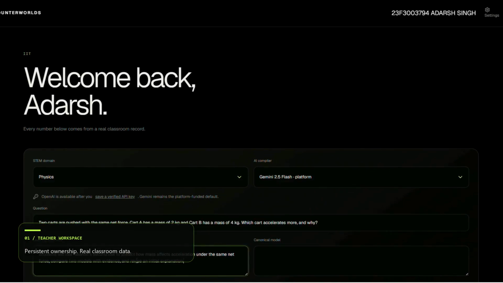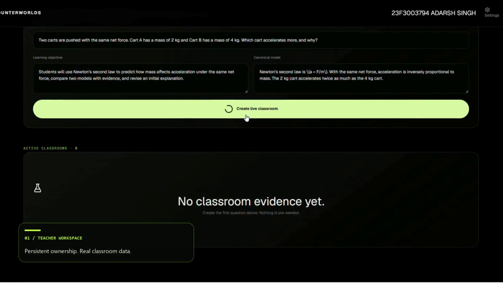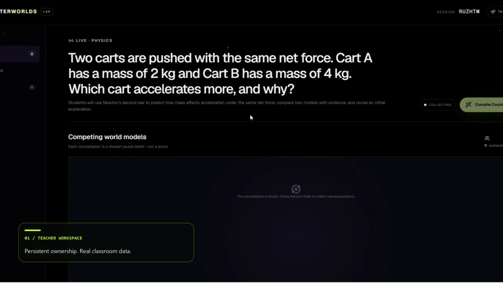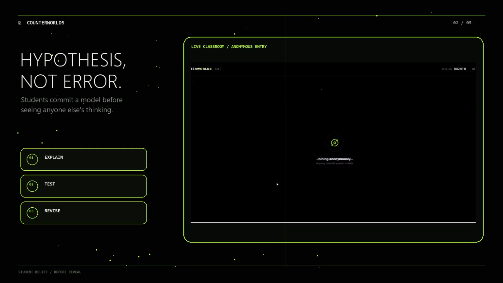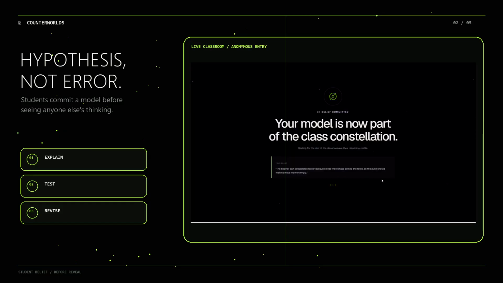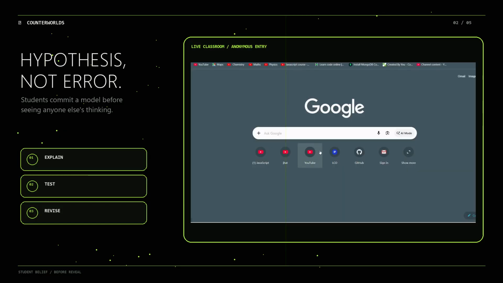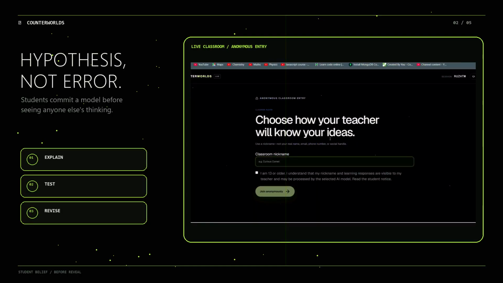Here, two carts receive the same force but have different masses. Which accelerates more and, more importantly, why? Students join with a classroom code and commit their own explanation before seeing anyone else's thinking. CounterWorlds treats each response as a hypothesis, not simply an answer to mark wrong.